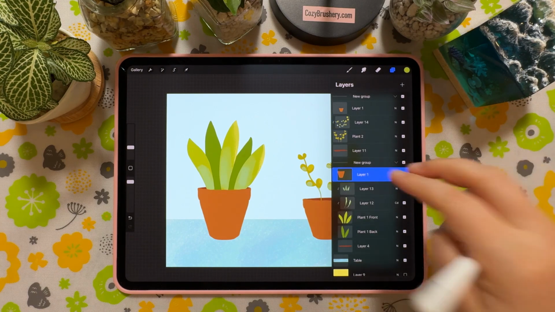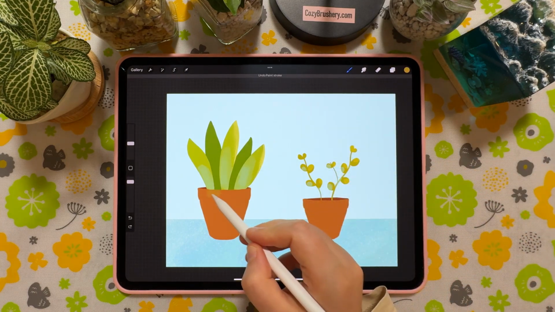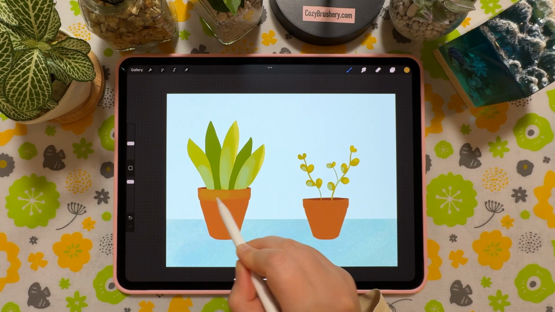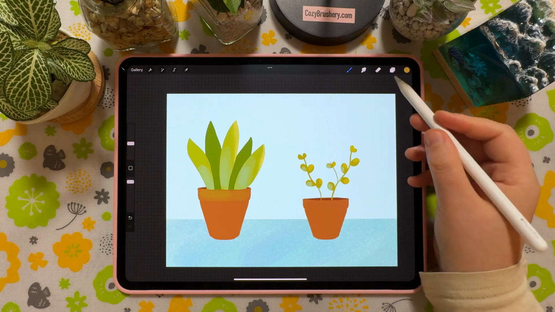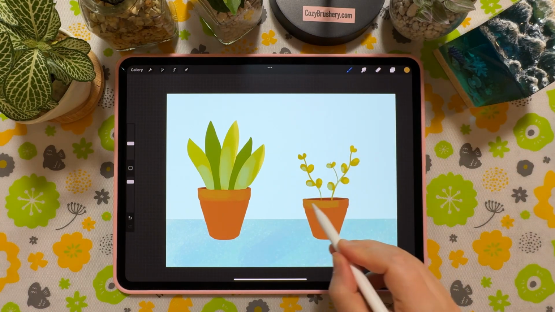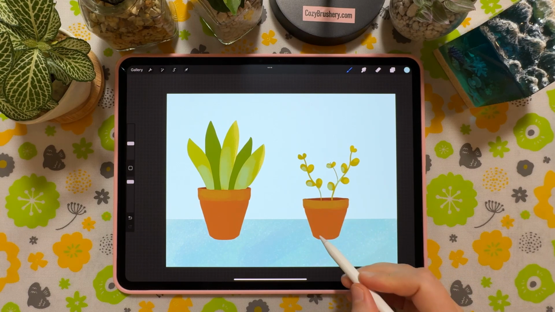Select the pot and activate Alpha Lock. You can take the same color as for the plant and brush lightly on the pot. Now you have a mixed color between the green and the brown, and you can color pick this new color for the light of the pot. This is a good method to add light to a matte surface.